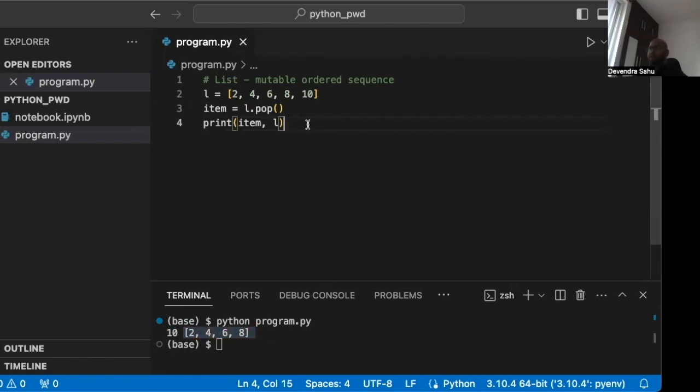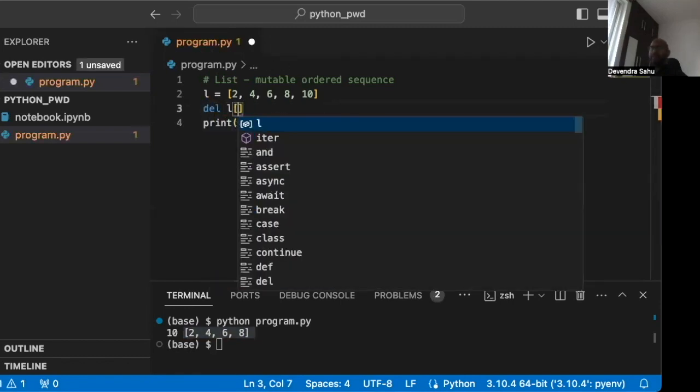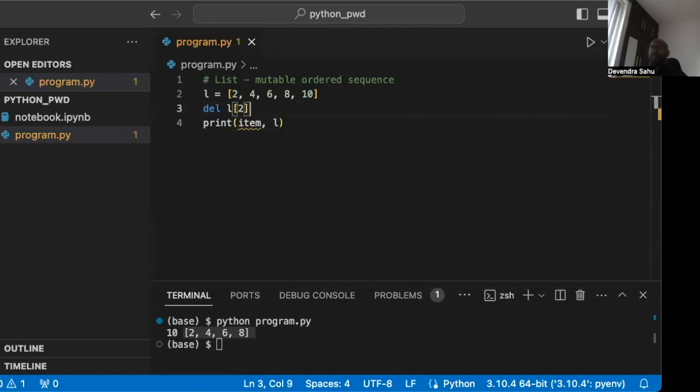Similarly, there's a delete operation. We can delete at any position. Let's say I do a delete of L at position 2. So what is position 2? Position 2 is value 6, since the indices go 0, 1, 2. It will delete 6, and let's see if it does. Run it again, and we can see that it has deleted the item at position 2.